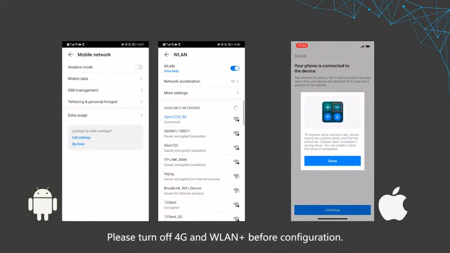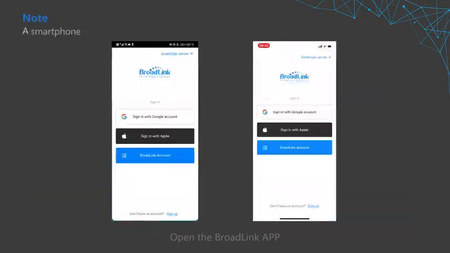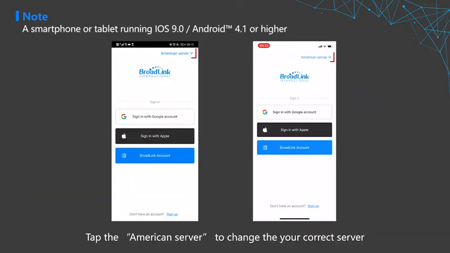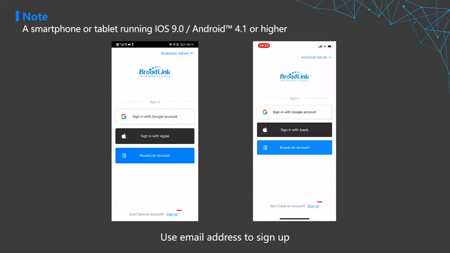Please turn off 4G and WLAN before configuration. Open the Broadlink app. Tap the American server to change to your correct server. Sign in has 3 options to log in the app. Use email address to sign up.